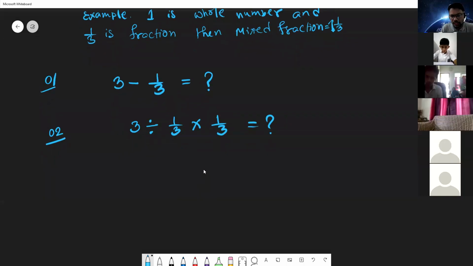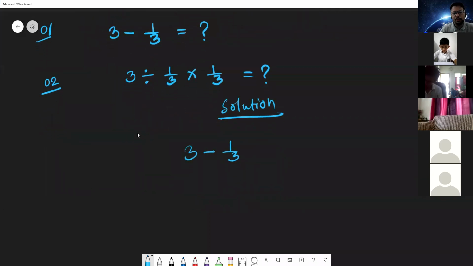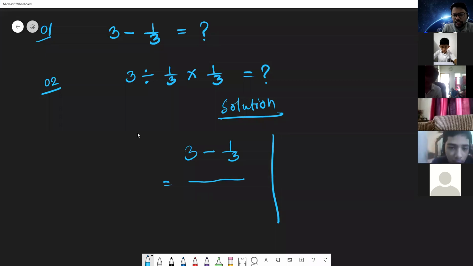The first one, we can write here a solution: 3 minus 1/3. There are 2 different methods. In the first method, just take the LCM of the fractions. Here the only fraction is 1/3, so its LCM will be 3.